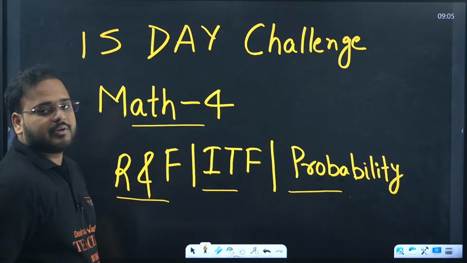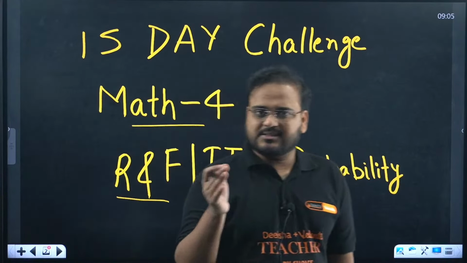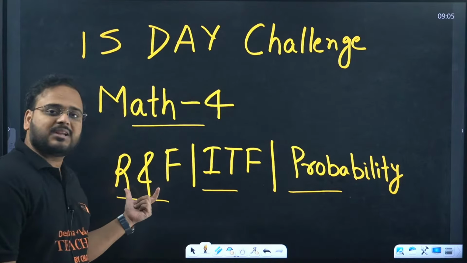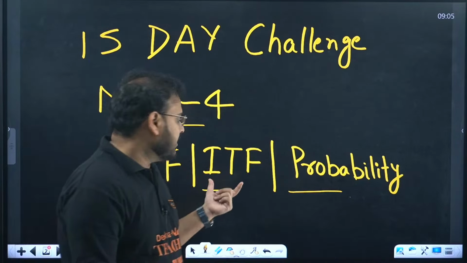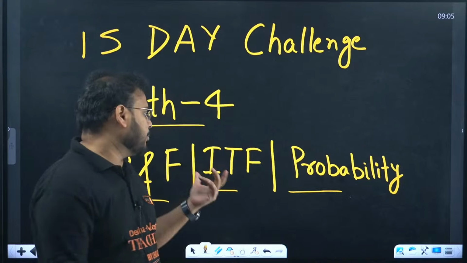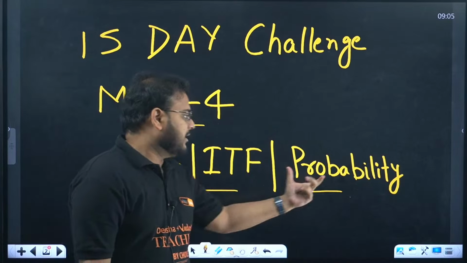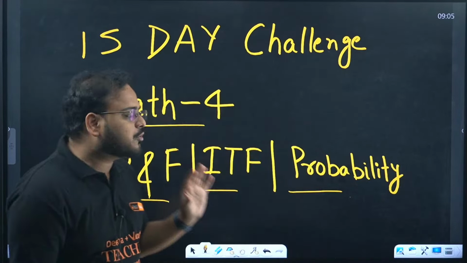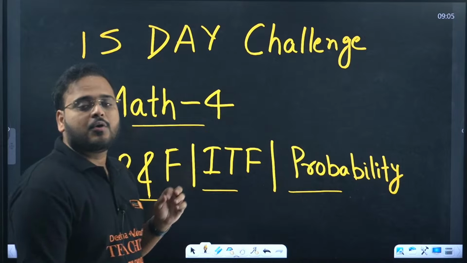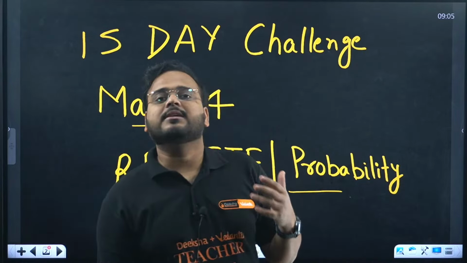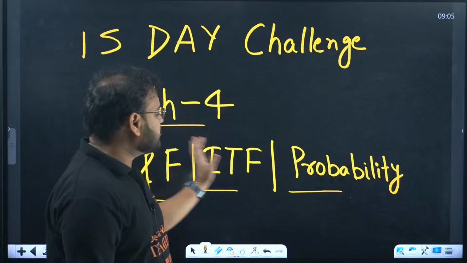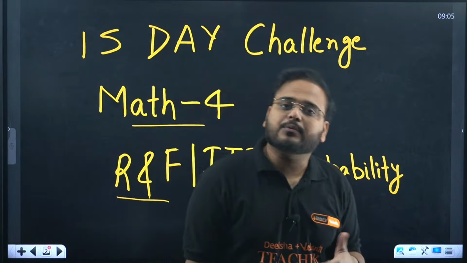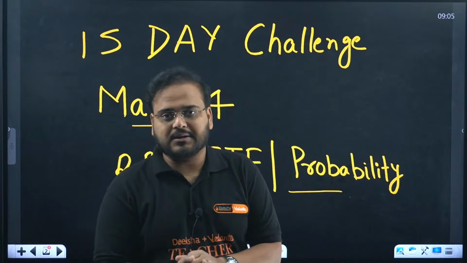Why have I taken these chapters? Very simple reason. First of all, they are very simple chapters. The concepts are not that difficult. In relation and function, the concepts that come are basically onto function and equivalence relation. In ITF, the properties of ITF and some domain related problems come. In probability, again, Bayes theorem and conditional probability is where the limit is. So you have very limited topics across these 3 chapters from where KCET has asked questions in the last 10 years. The question pattern can be simply understood by looking at the PYQs, by looking at the questions which are somewhat of the CET pattern. I hope this is clear.